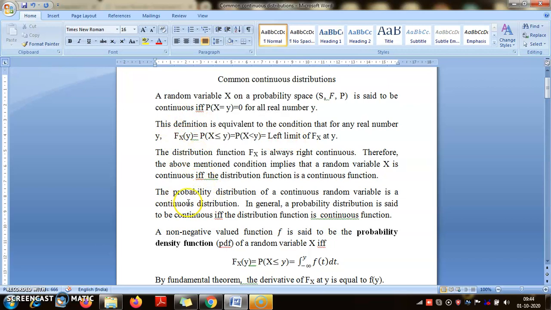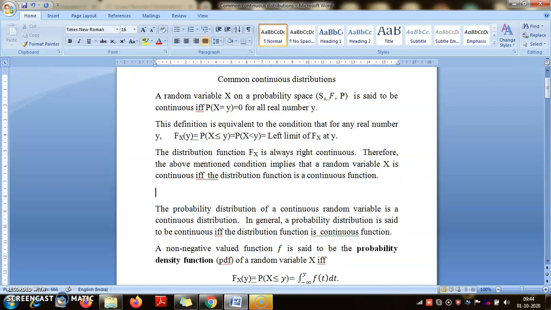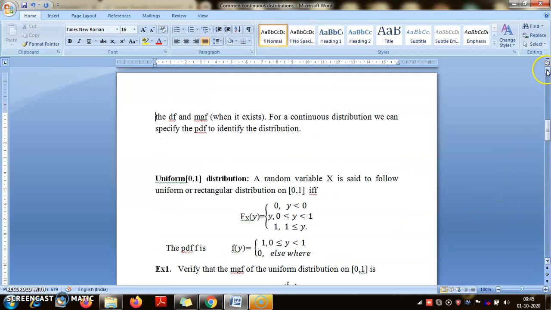So we can say that a random variable is continuous. So I'll add one line here now. So X is continuous if F_X is a continuous function on the real line. The probability distribution, so this is what it is.